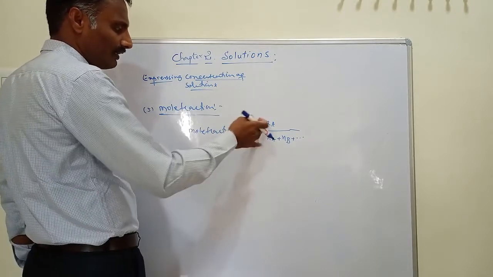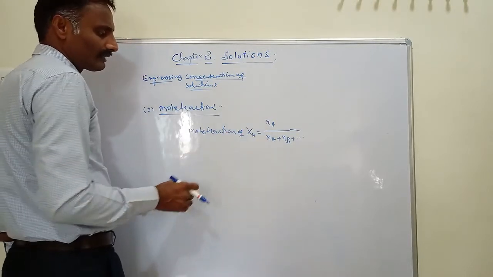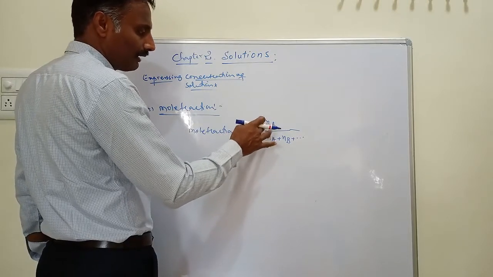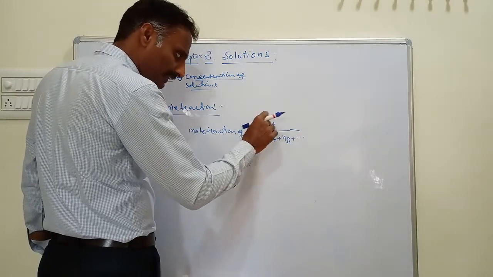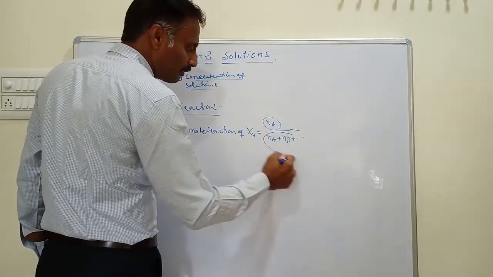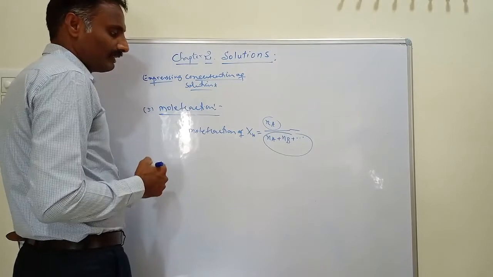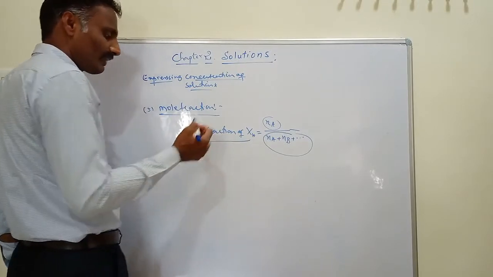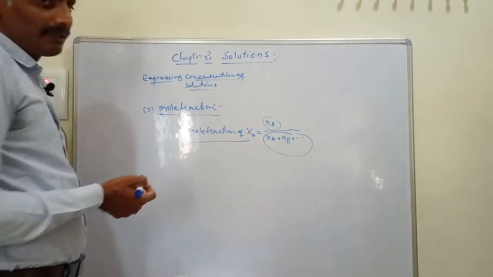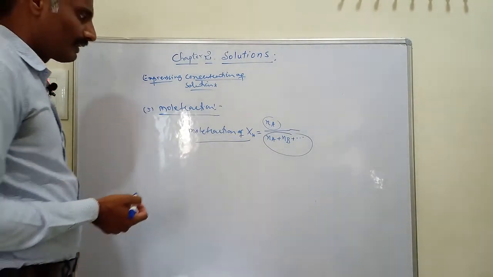So how do you define mole fraction? Mole fraction is defined as the ratio of the number of moles of a particular component to the total number of moles present in the solution. This is called mole fraction, and this mole fraction term is independent of temperature. It does not change with temperature.